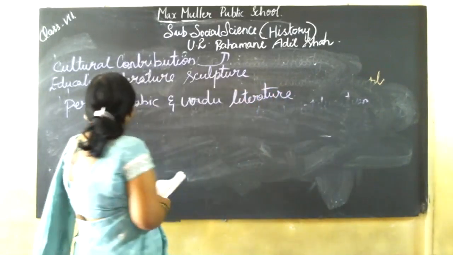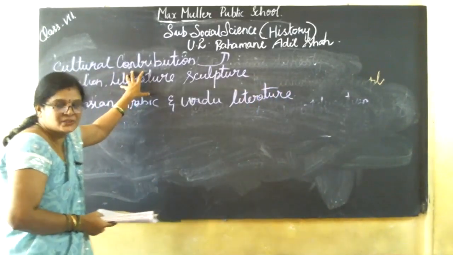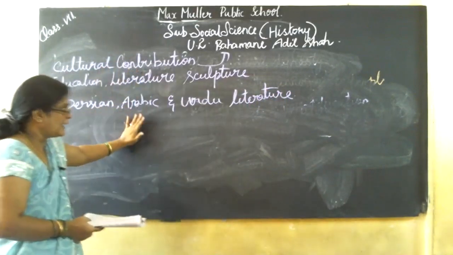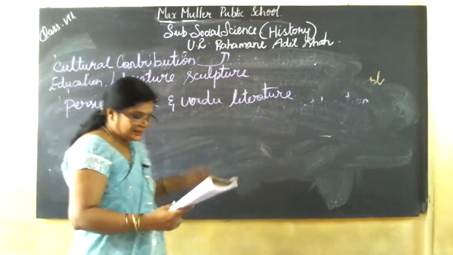So during this period, during the Bahmani dynasty, Persian, Arabic, and Urdu literature were developed.